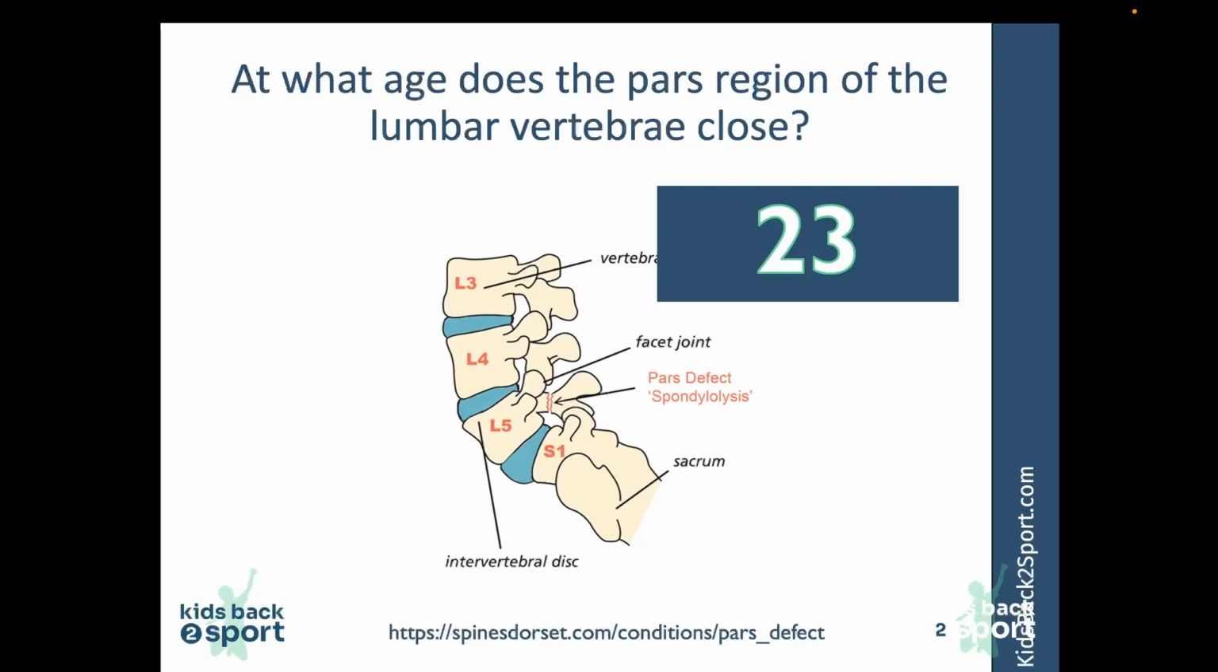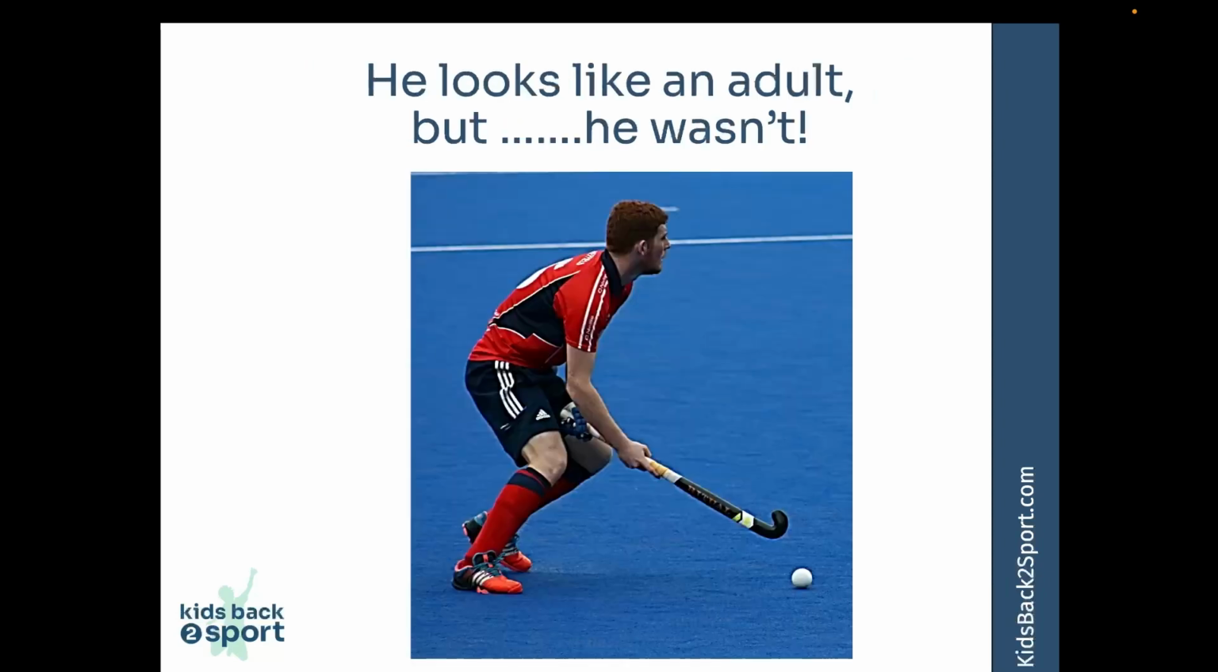And the pars region of the vertebrae ossifies around the age of 23, with only around 6% of bone stress injuries occurring in people after that age in the lumbar vertebrae. So he looked like a man, but here at age 19, much of his body remained that of a boy, and he was therefore at risk of many of the pathologies that relate to growth tissue.